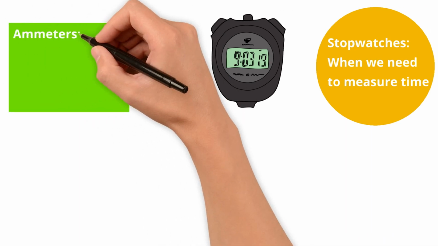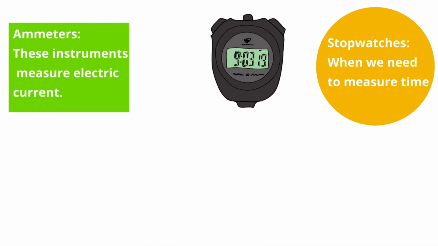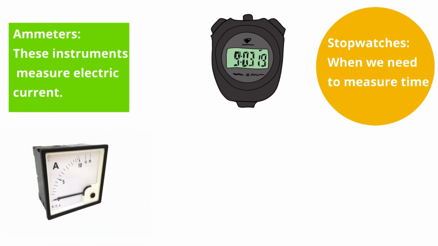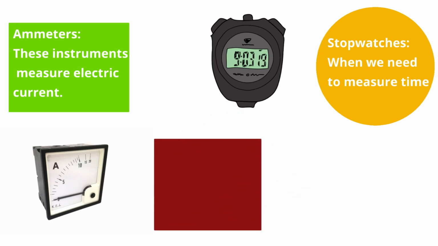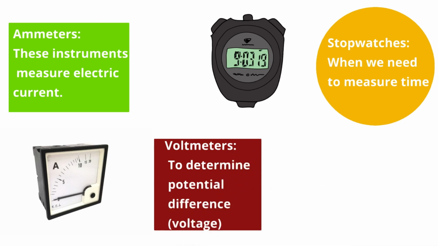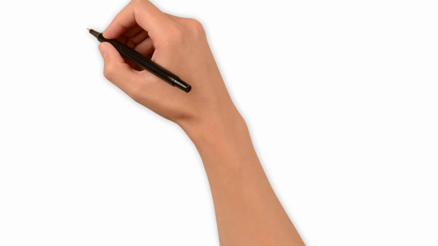Next is the ammeter. Ammeters are the instrument used to measure the electric current. The ammeter is used to measure the amount of the current. If you see the figure, there is one needle in it. In this device, the deflection of this needle will give you the amount of current. Same as the ammeter, the voltmeter is used to measure the potential difference across the circuit. The instrument for the voltmeter looks like this, which is very similar to the ammeter.